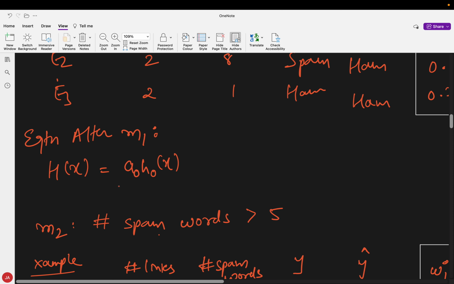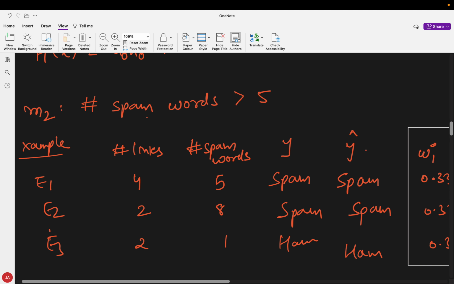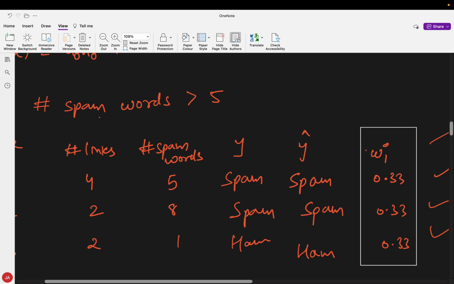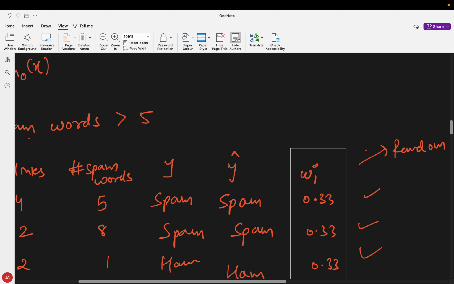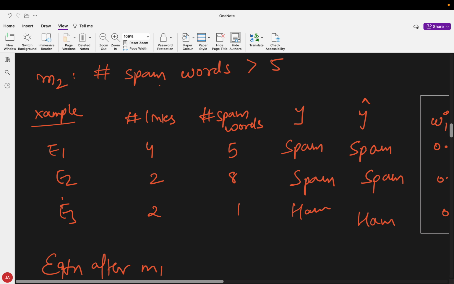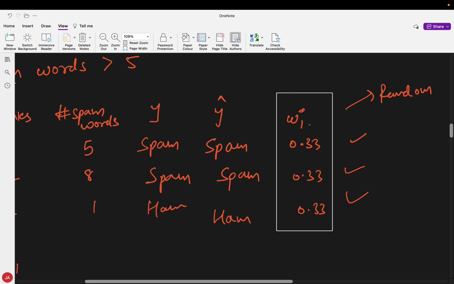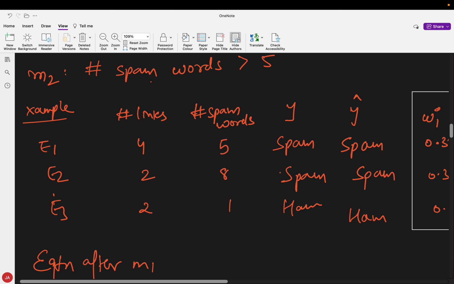My second model gets this weight and tries to correct the mistakes of the higher weightage. Let's say it finds a split where spam words are greater than 5, we predict spam, or else ham. So using just two decision stumps, I can get all my predictions correct, and of course these are random weights, not calculated using the formula.